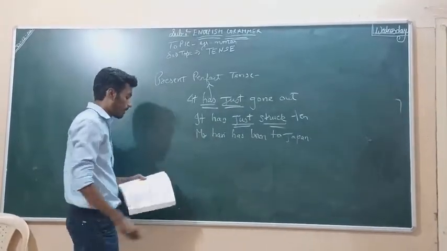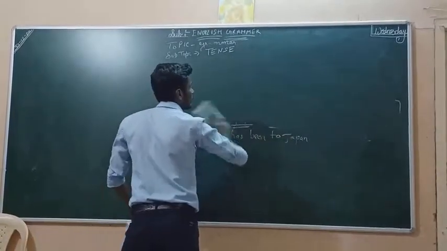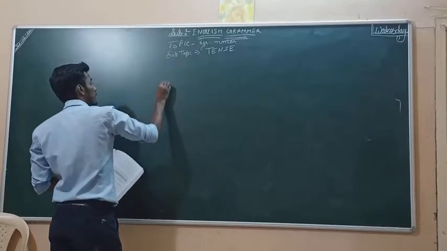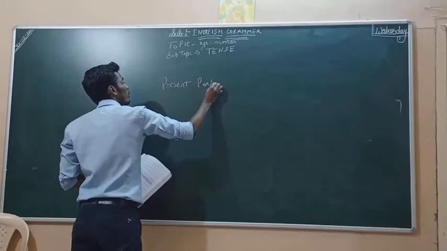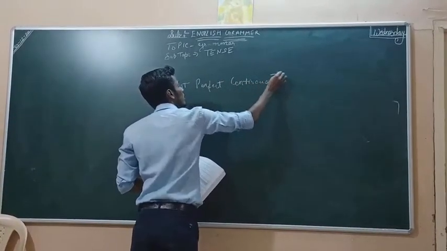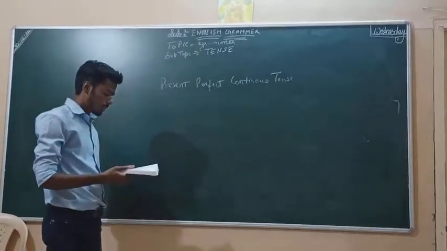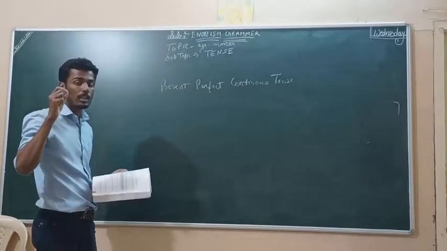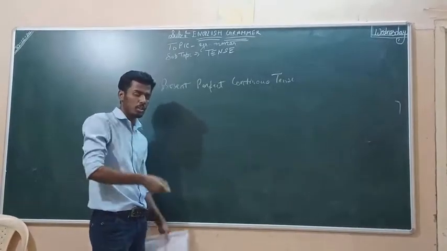And now present perfect continuous tense. Right? This tense is used when an action began at some time in the past and now it has just completed. Means the action which began just before and is completed just now. Right?